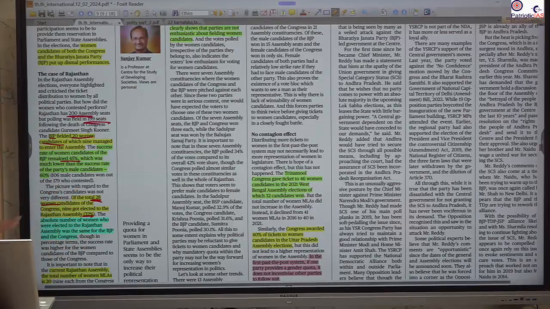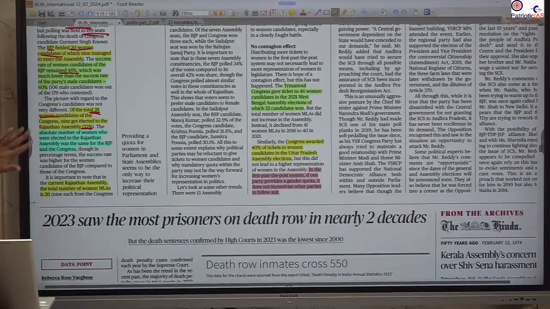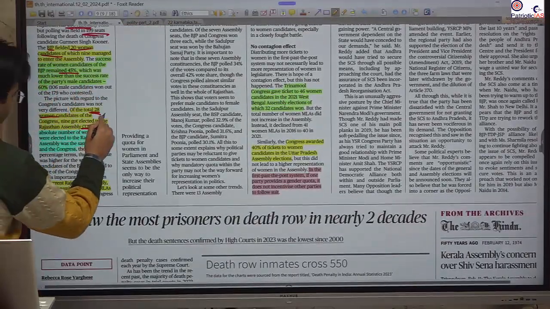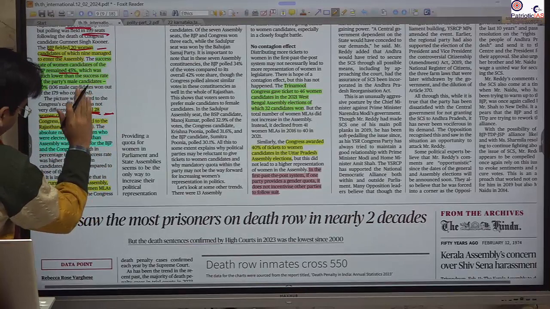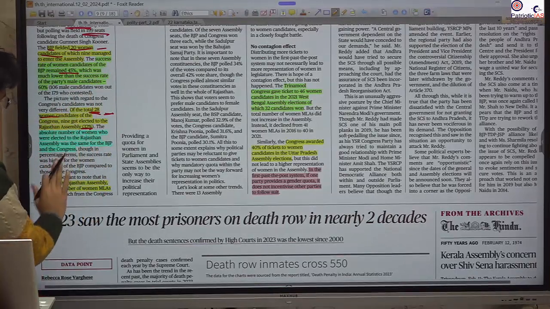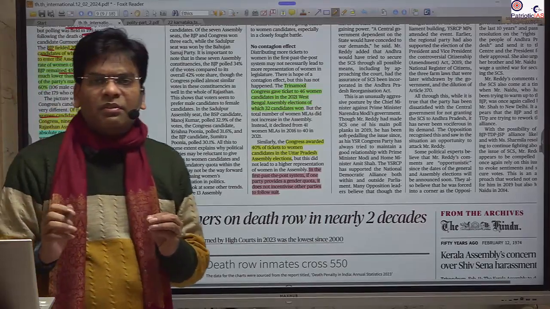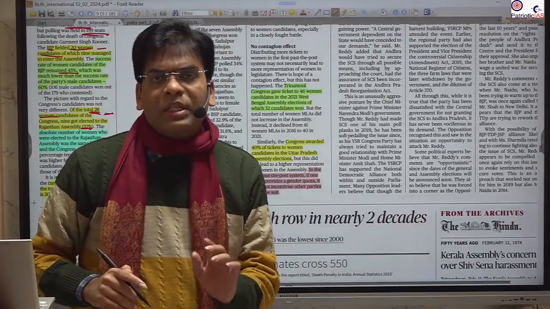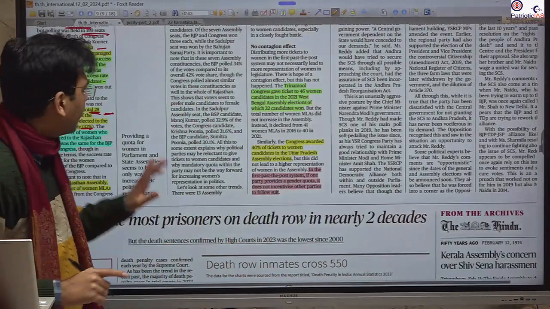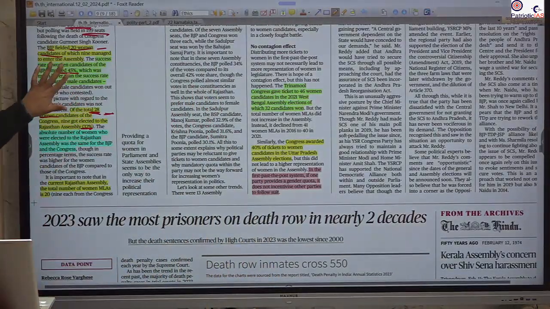And the same number, but as the number of tickets given is larger for the Congress. The number is larger for the Congress. Okay, but still for the Congress it is 28 out of 200. Still, this is a very low number. That's why it is being said that the parties are not going to give tickets on their own. They need to be forced. Only then can they give these tickets.